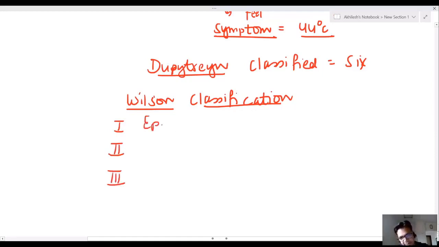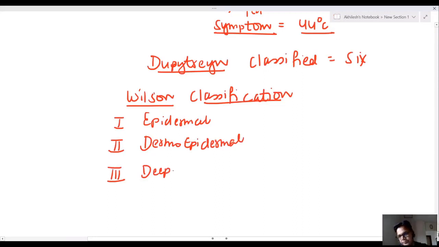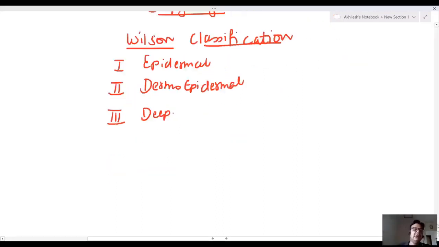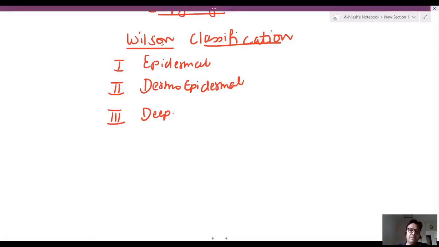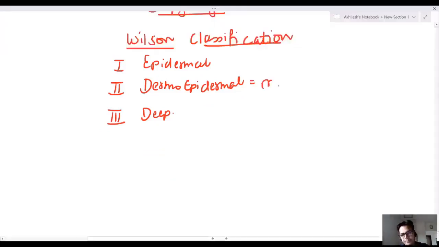First degree is epidermal burn. Second is dermoepidermal burn. And third degree is deep burn. Epidermal, dermoepidermal, and deep burn. Sir, the most painful burns are dermoepidermal. Deep burns are relatively painless. There is less pain because nerve endings are lost.